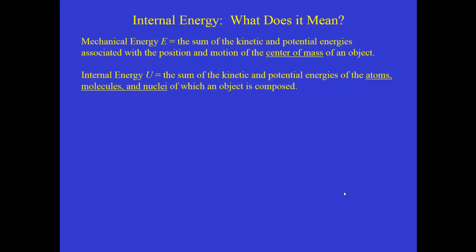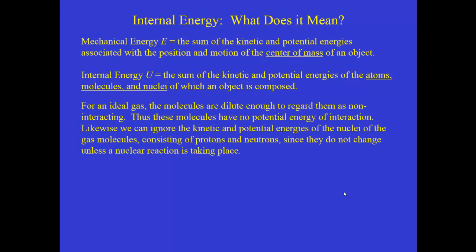And a simple way to think about this is to realize that atoms are basically acting like little masses that are connected to one another through chemical bonds, and you can think of a chemical bond as a spring. And so these atoms oscillate back and forth like a mass connected to a spring, and they have their own kinetic and potential energies. So when we now talk about the internal energy of an object or of a system, it's the kind of energy associated with the kinetic and potential energies of the component particles.